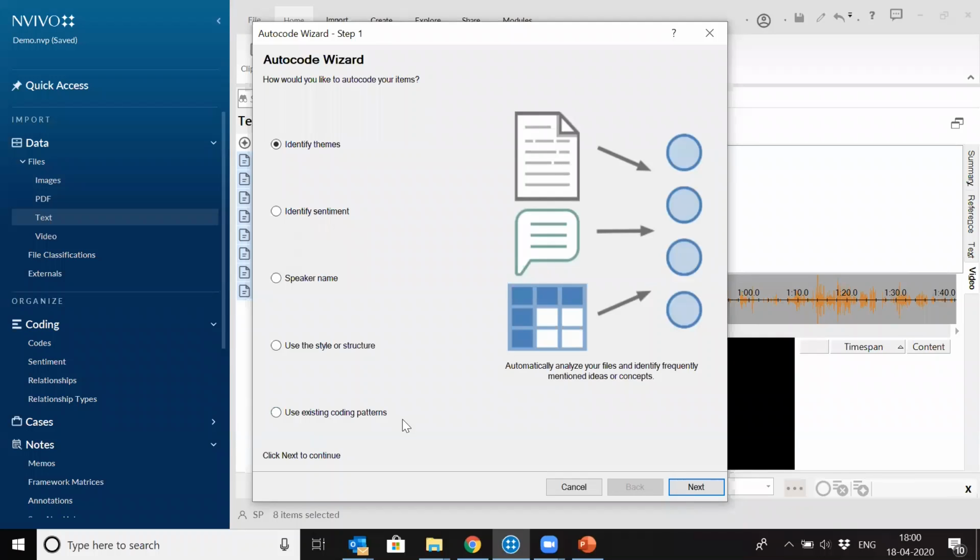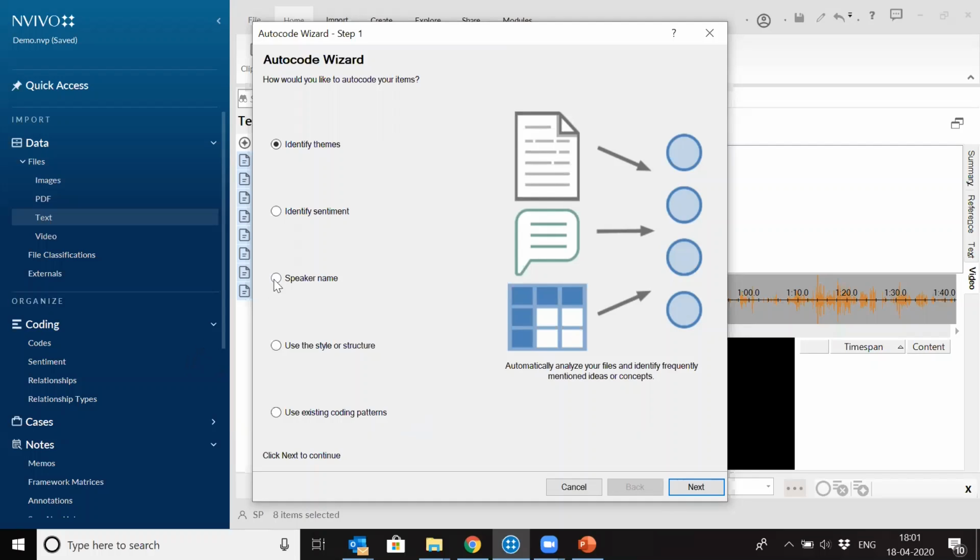So say you have 100 respondents in a survey interview, right? So you can do your manual coding for the first 10% of the data, and then you can ask the software to code for the 90% of data using the same pattern which I have done manually, same coding pattern. So that is the option.